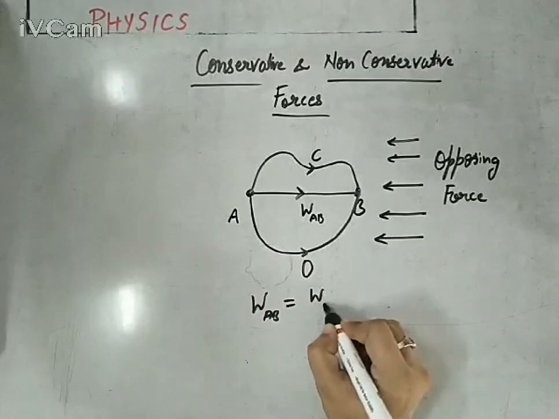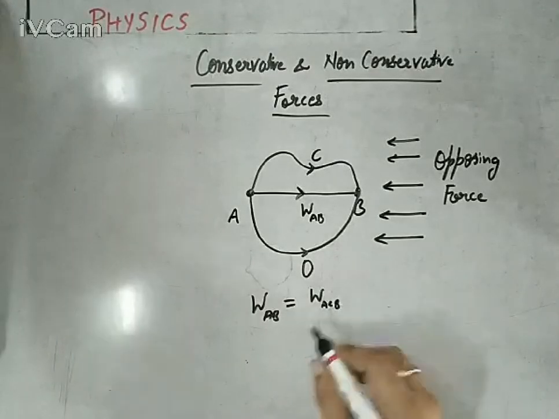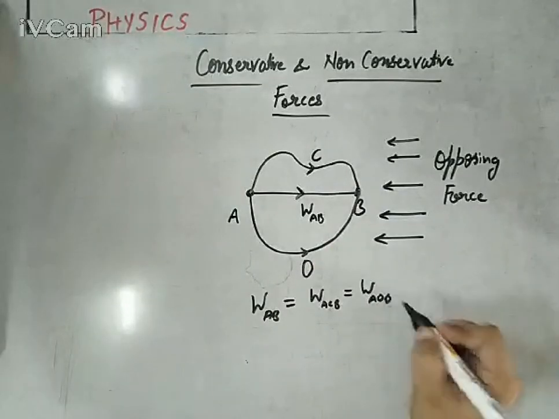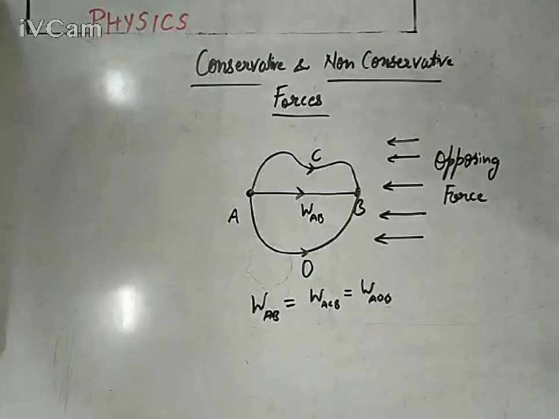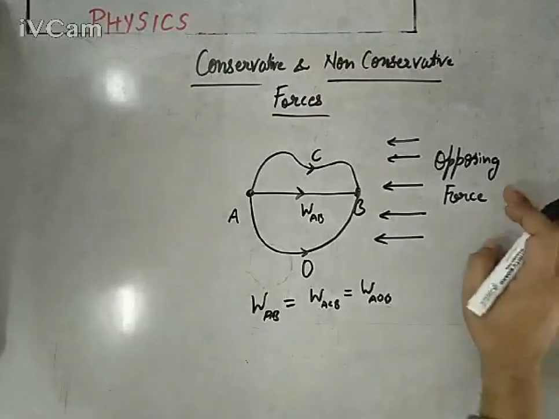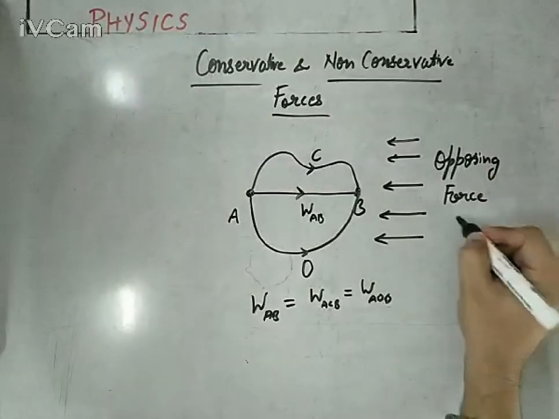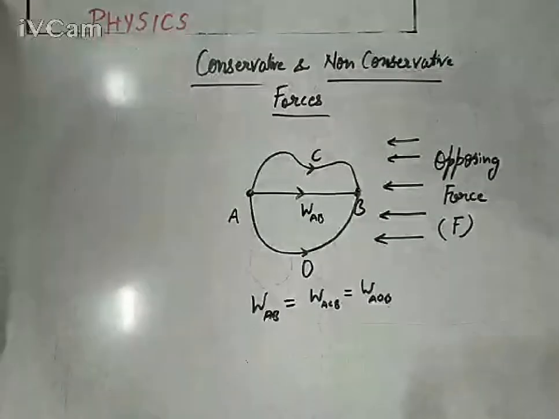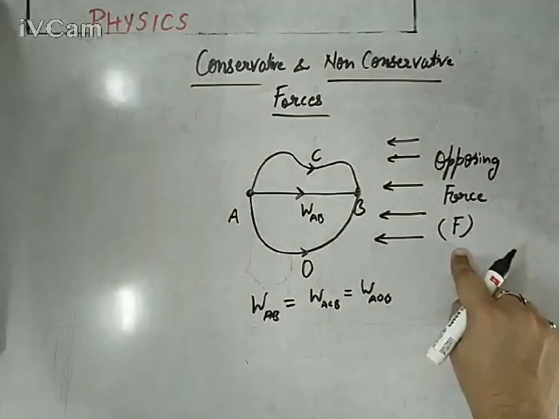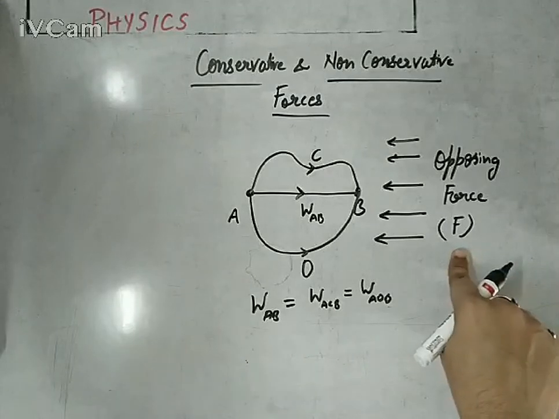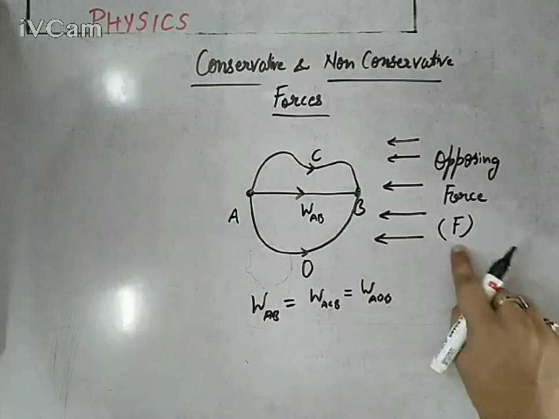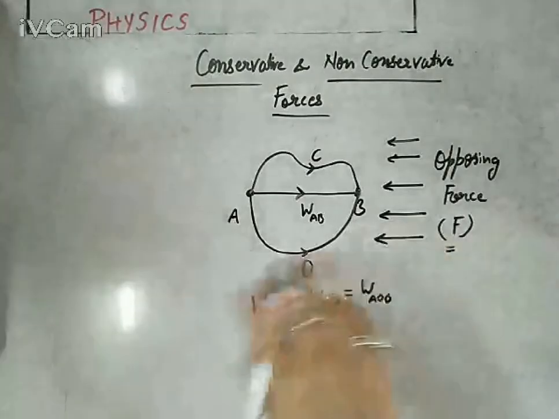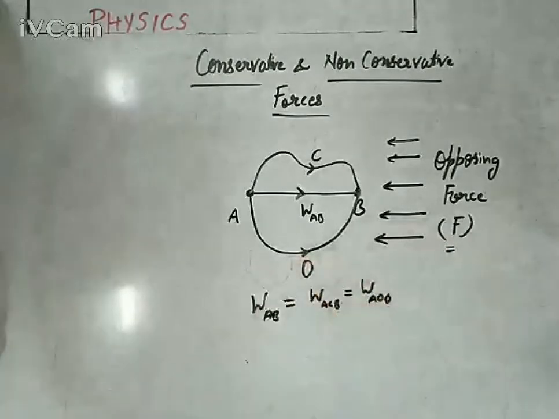Independent of path means whether you are going through ACB or through AOB, it doesn't matter. Every time work will be the same from A to B against this force F. So in that situation, this force will be treated as a conservative force. Means we are giving the definition for the force, not for the work, but in the reference of work.